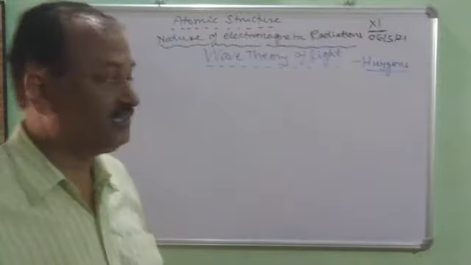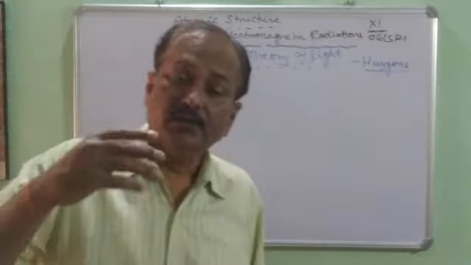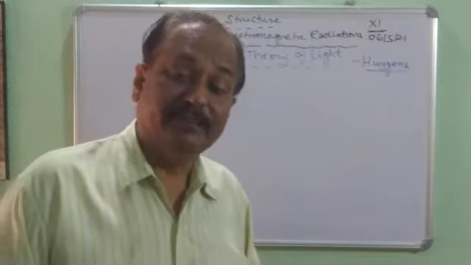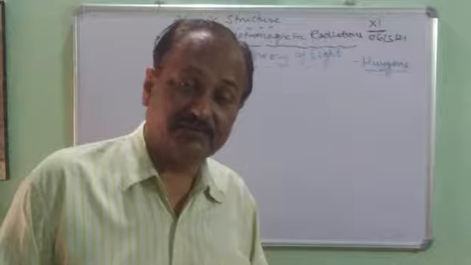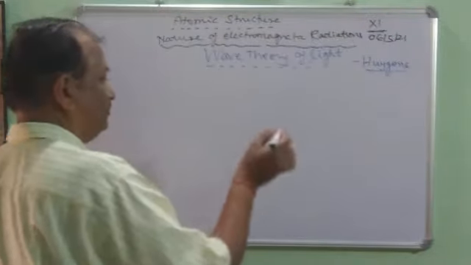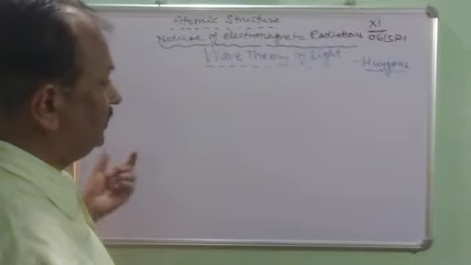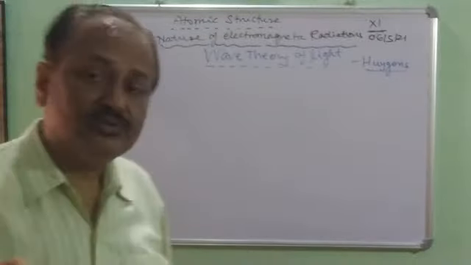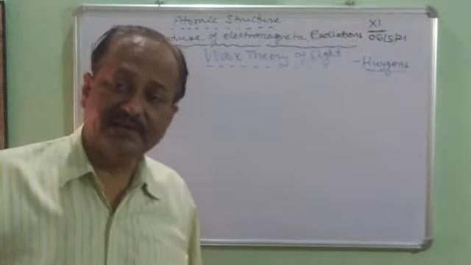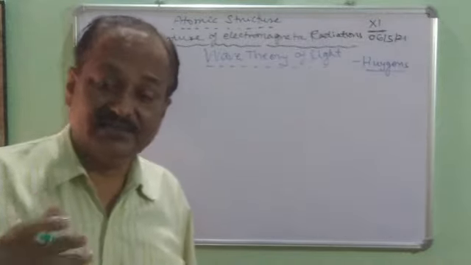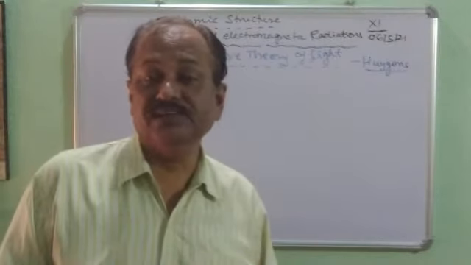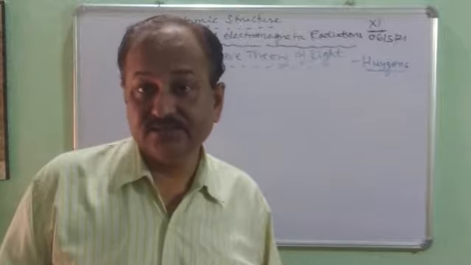Initially it was given by Huygens, but it was also improved upon by different scientists like Maxwell, James Clerk Maxwell also. This wave theory of light is of the opinion that any sort of radiation, whether it is alpha ray, beta ray, gamma ray, X-rays, sunlight, any light source, is always associated with electric and magnetic field.